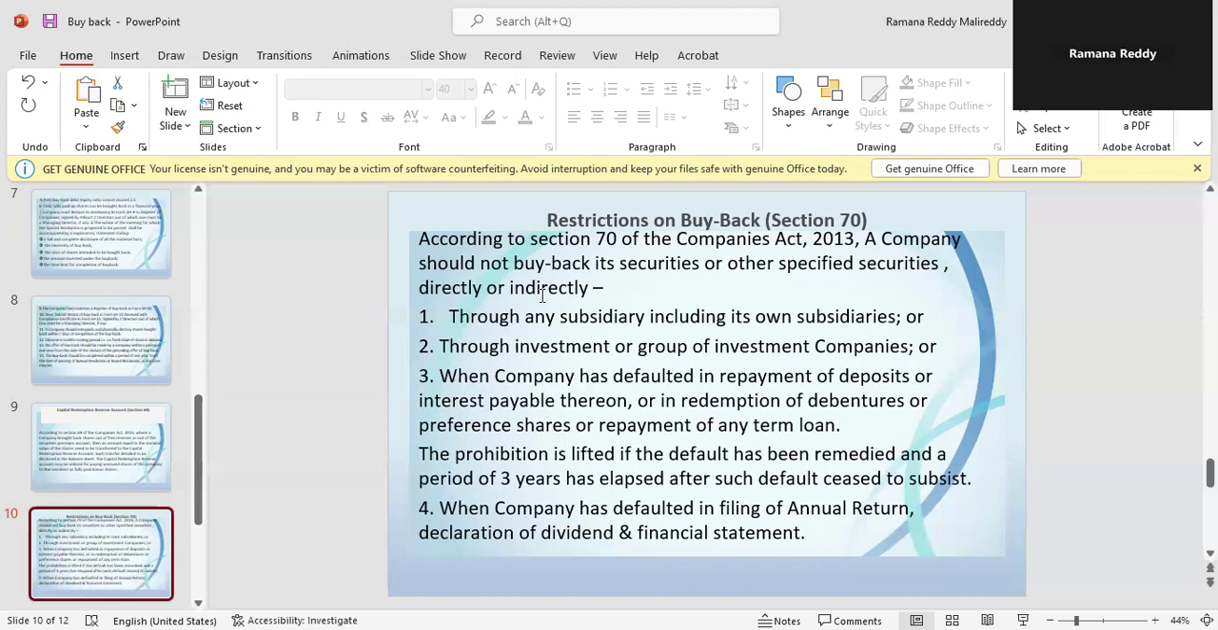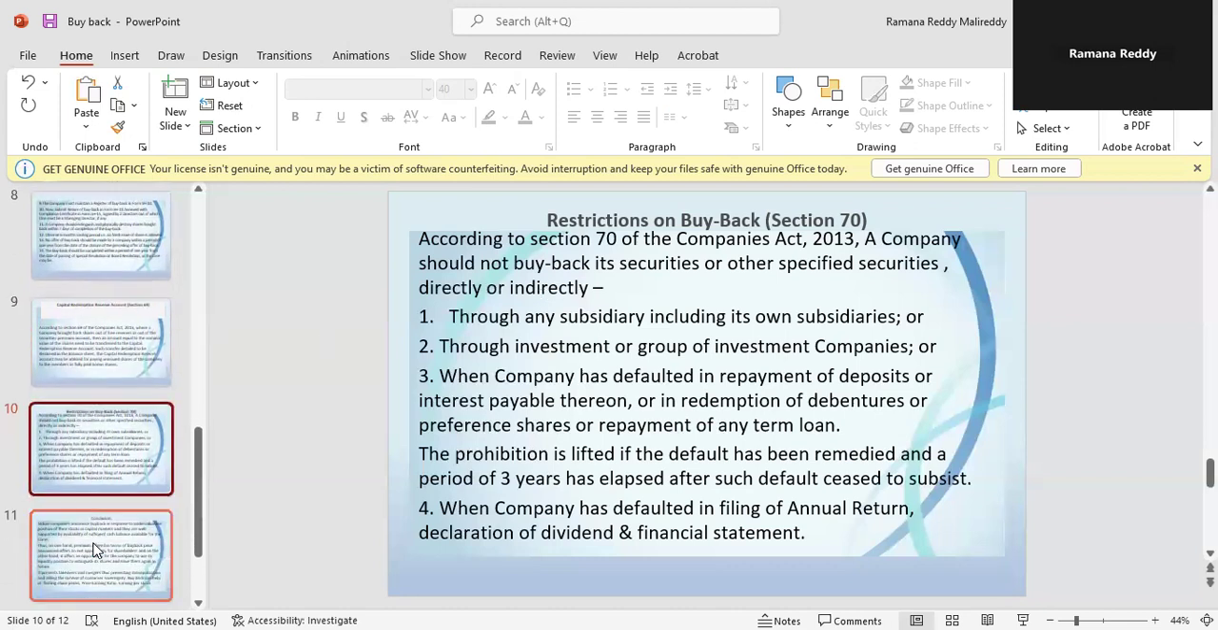The prohibition is lifted if the default has been remedied and a period of 3 years has elapsed after such default ceased to subsist. And another restriction, when the company has defaulted in filing of annual return, declaration of dividend, and financial statement. So these are the restrictions on a buyback under Section 70 of Companies Act 2013.